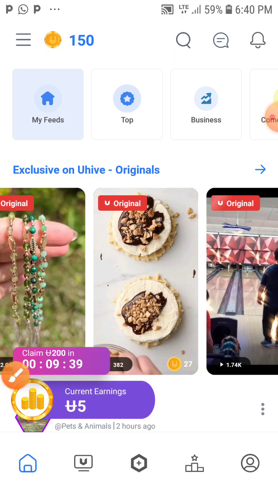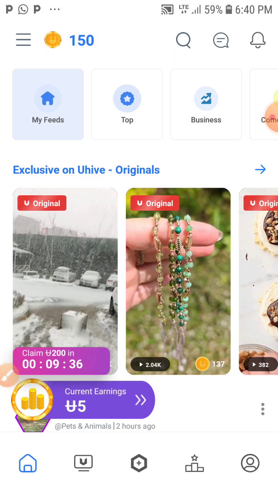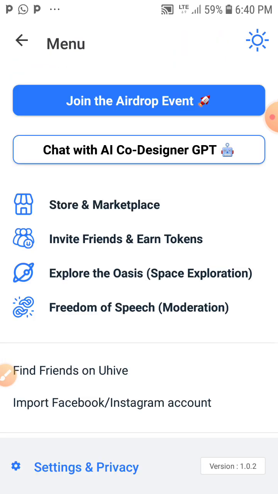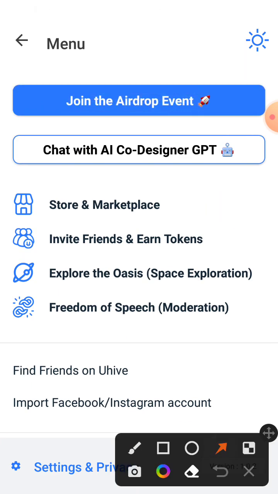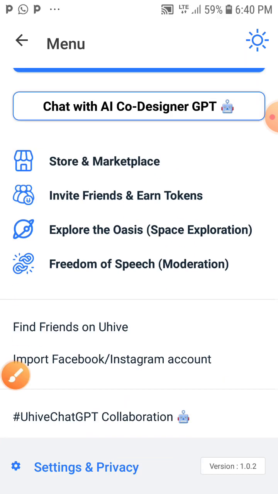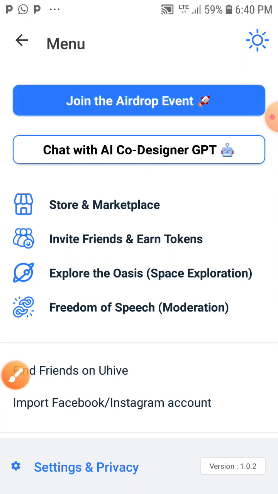It's already on major platforms, like major exchanges. You can find it on CoinMarketCap and so on. So let's go and see what is in there. You say chat with AI co-design GPT. Join the airdrop event, right? As you can see, the airdrop event is actually going on right here. You can actually join that. Once you click on join, let's see where it takes us.